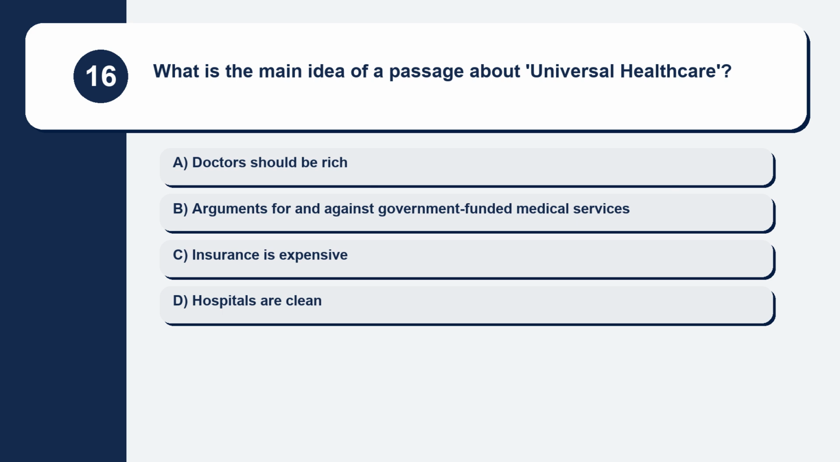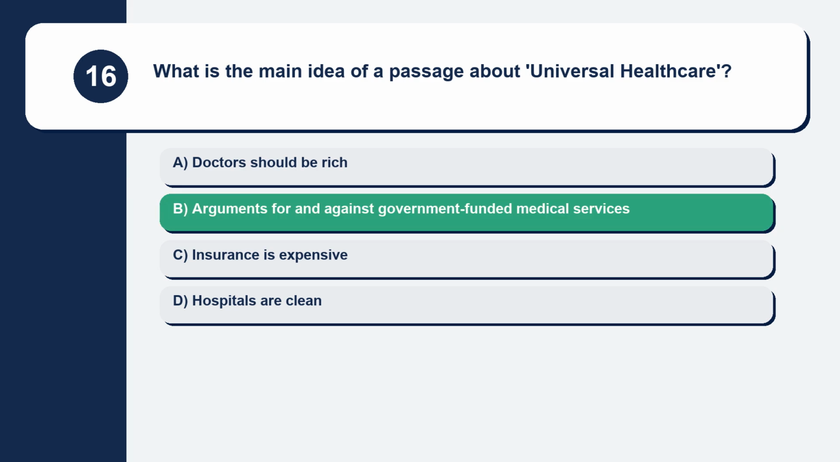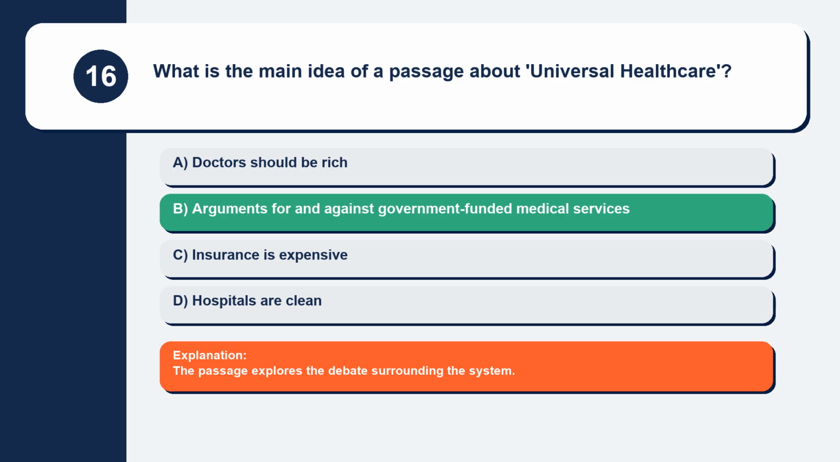Question 16. What is the main idea of a passage about universal health care? Doctors should be rich. Arguments for and against government-funded medical services. Insurance is expensive. Hospitals are clean. The passage explores the debate surrounding the system.